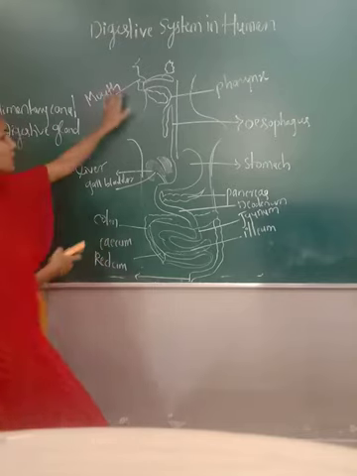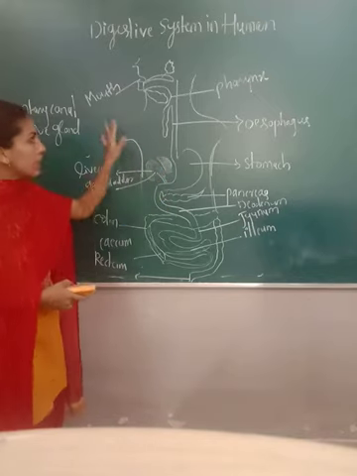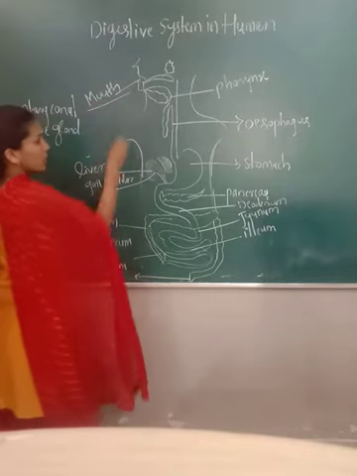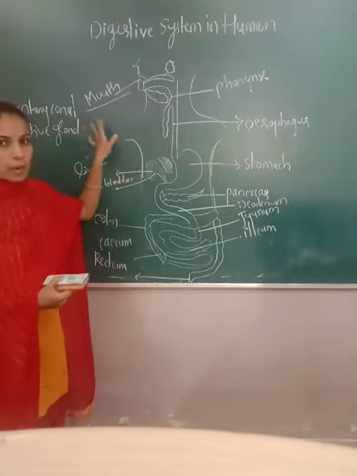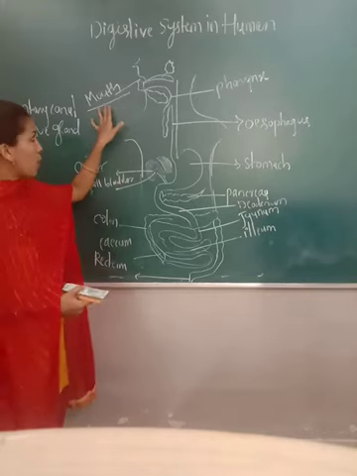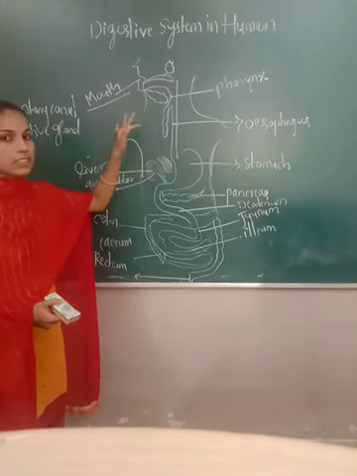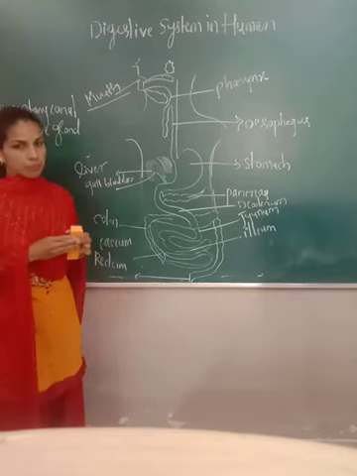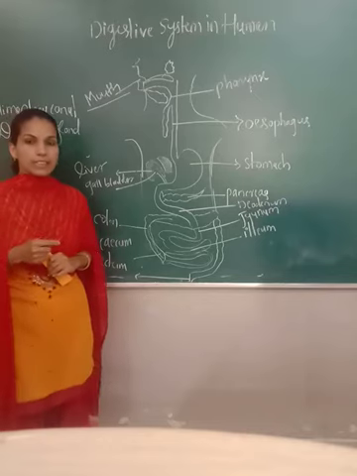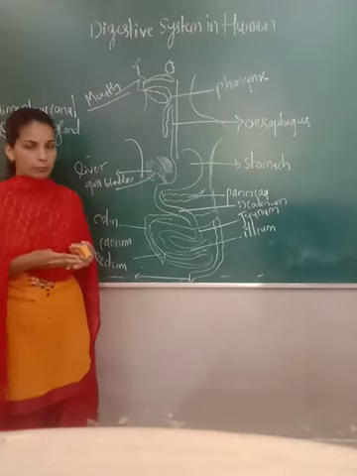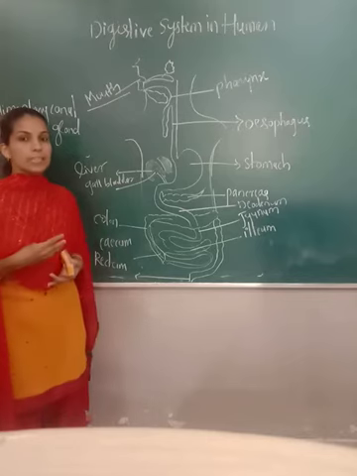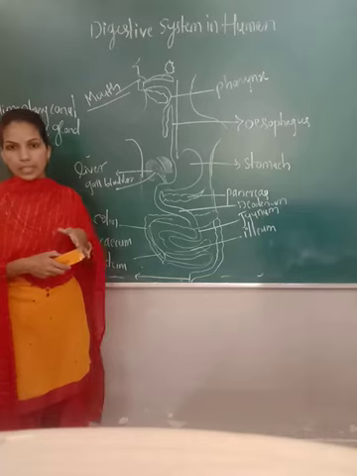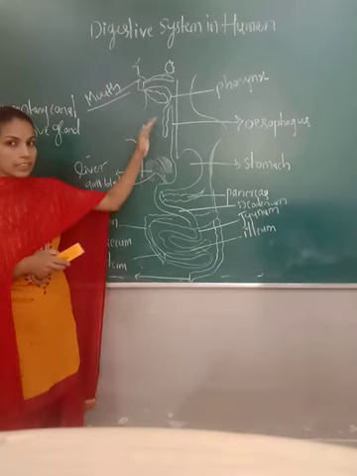So this is the structure of the digestive system in humans, that we call the alimentary canal. The first part is nothing but the mouth. The first part of the alimentary canal, the mouth, which is the anterior part, consists of the buccal cavity, or we call it the oral cavity. That buccal cavity consists of a number of teeth and a highly muscular movable tongue. The main parts under the buccal cavity are the movable tongue and the teeth here.